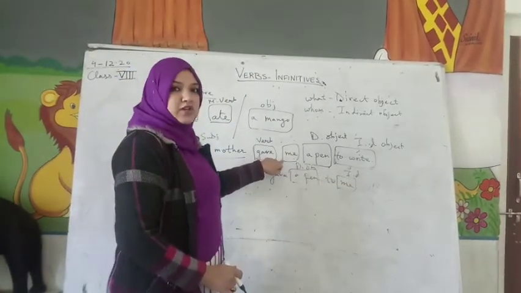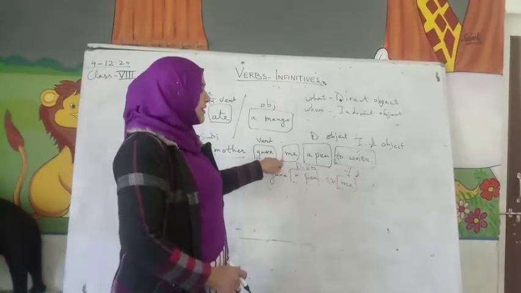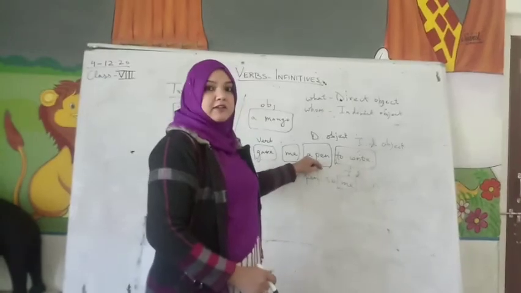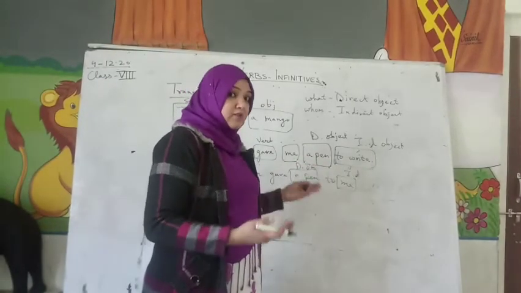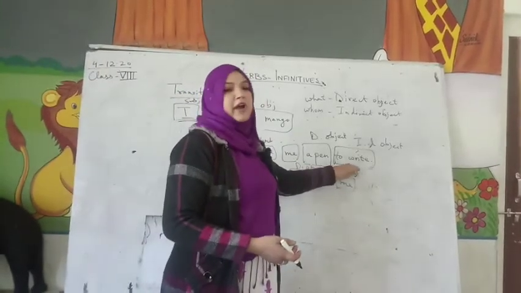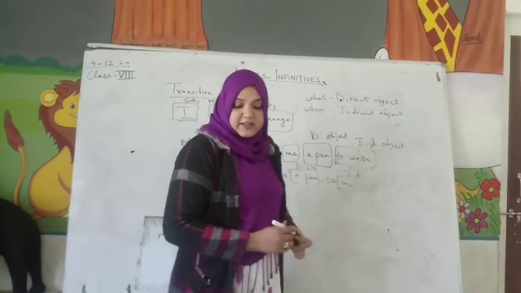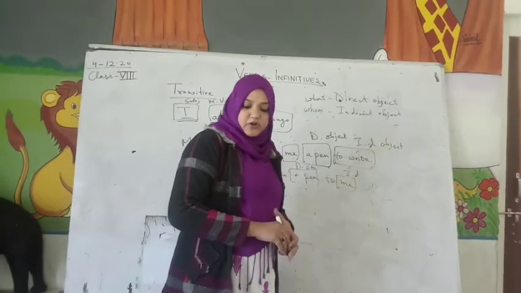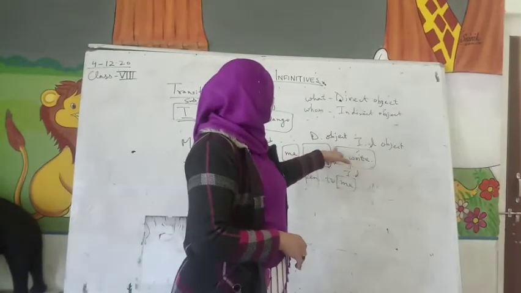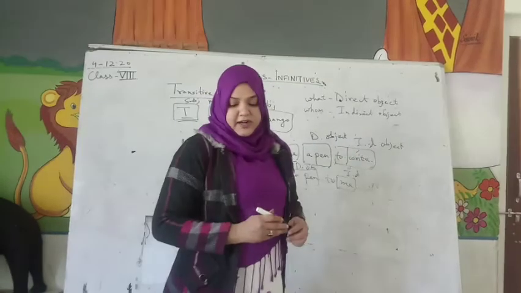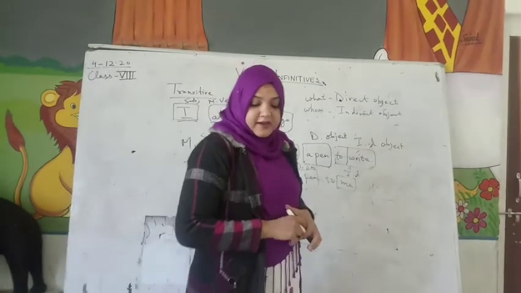Here me is not the indirect object because the reason being there is the result of the pen. What happened after taking the pen? For what? So to write. So here that result has to come. Okay. So that is the indirect object. So write is the indirect object, not me. Understood everybody? Okay. Now